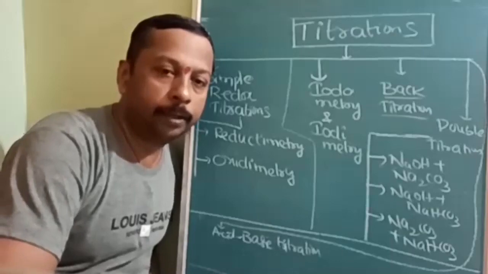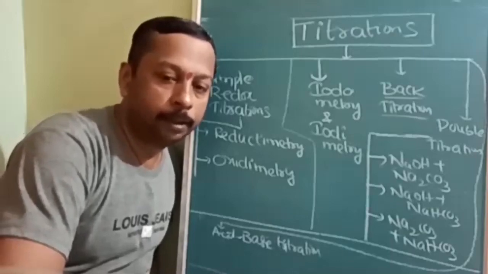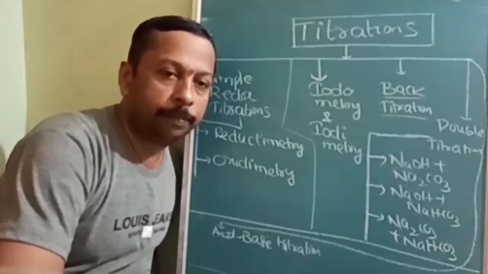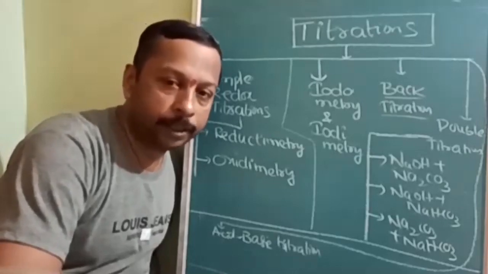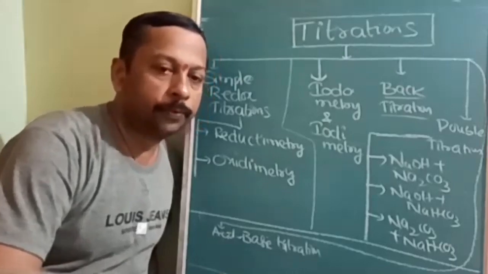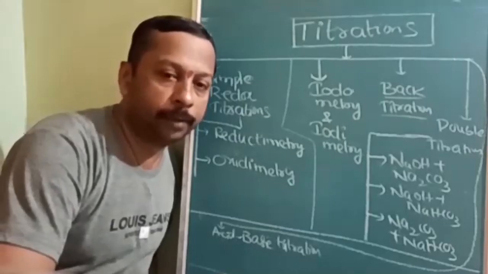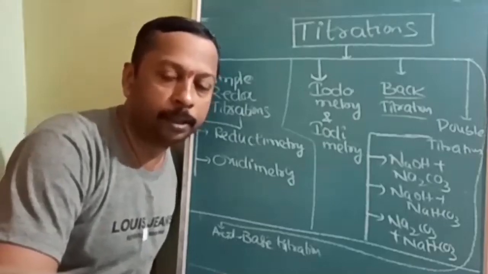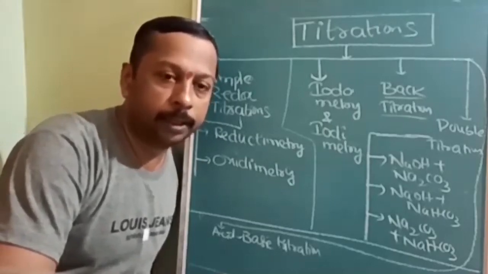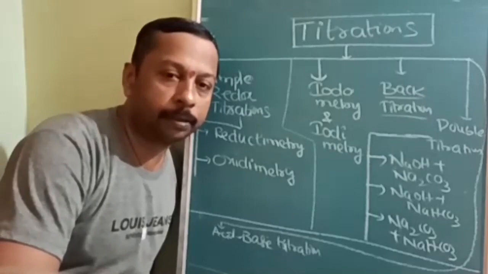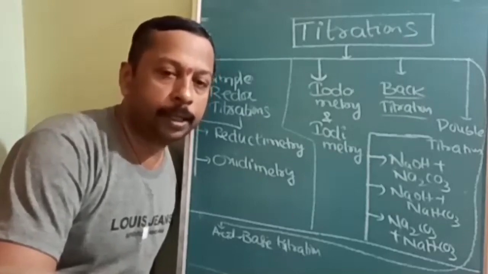Today we are going to complete the titration topic. Even though it is a lengthy and most important topic, let us complete it along with the practice. First of all, basic meaning and types we are going to discuss, and wherever required, I will give you additional information like what the ions are and what their equivalent factor is. Already it is covered in the previous lecture: how to find out the equivalent factor. Now let us start with titration.